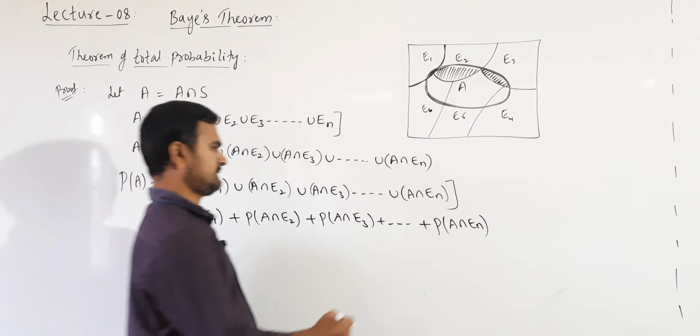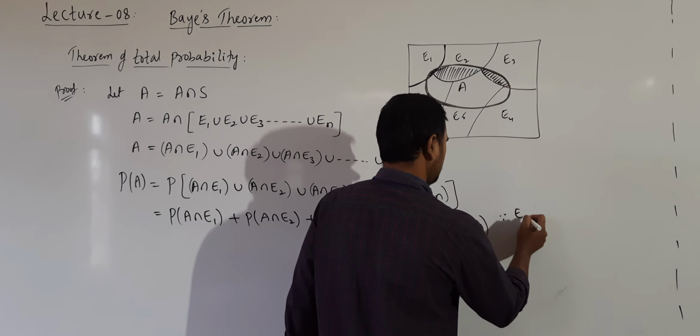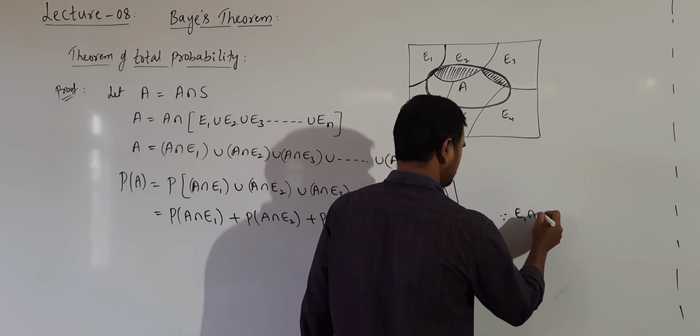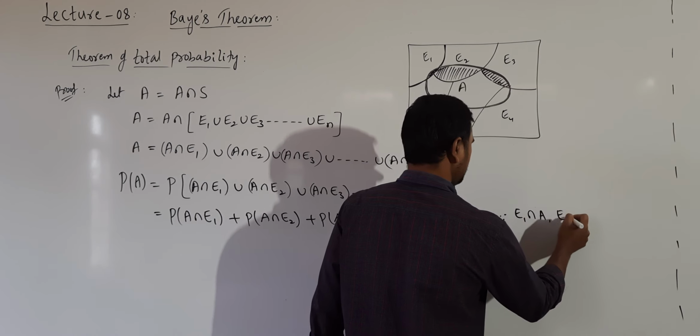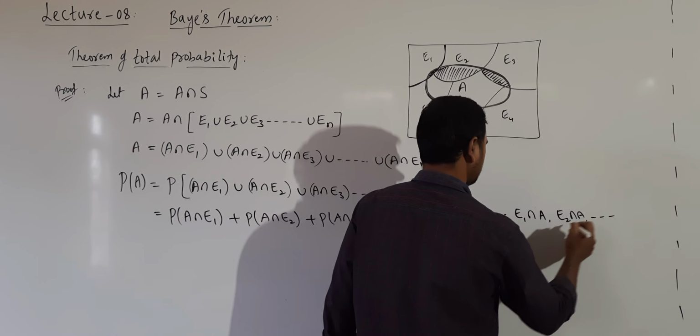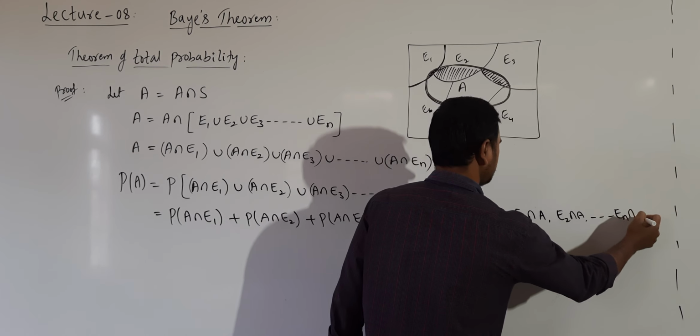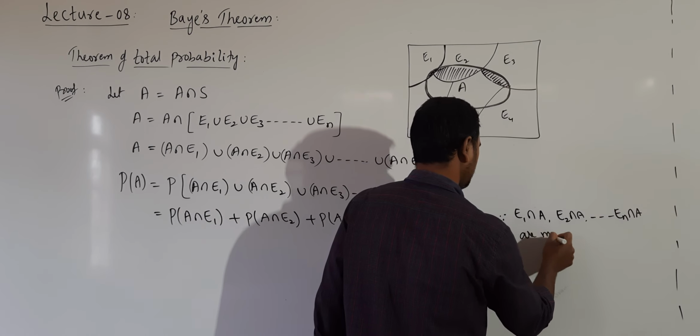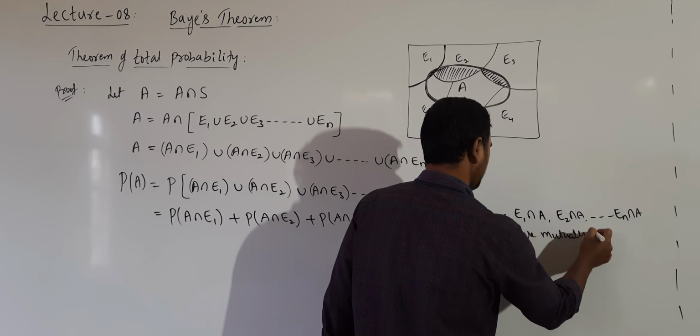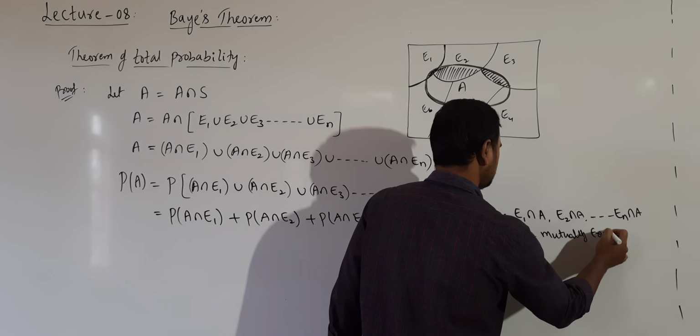The reason here is that E1 intersection A, E2 intersection A and so on up to En intersection A are mutually exclusive events.